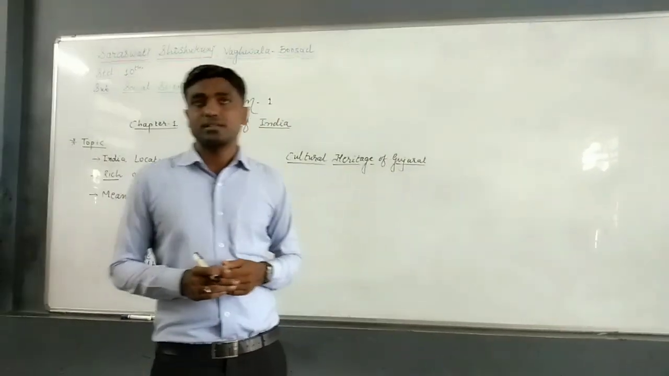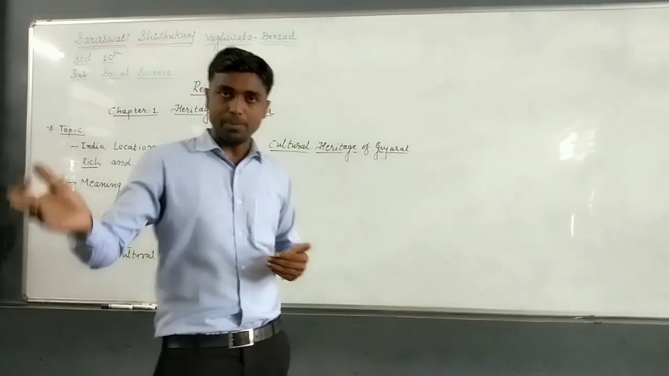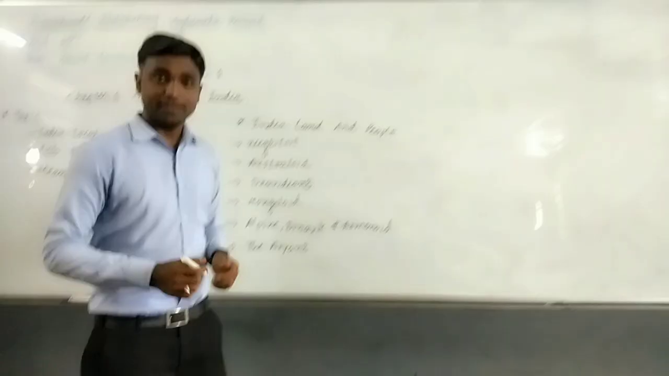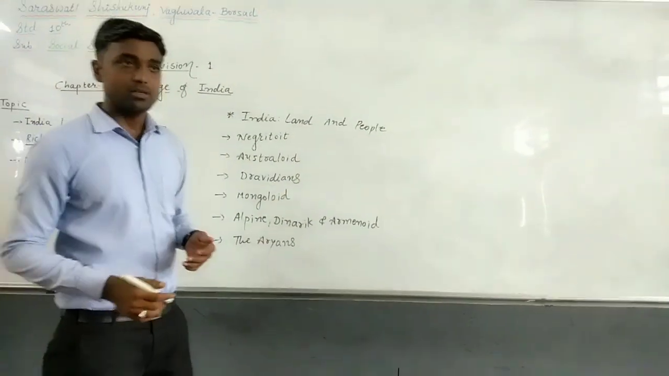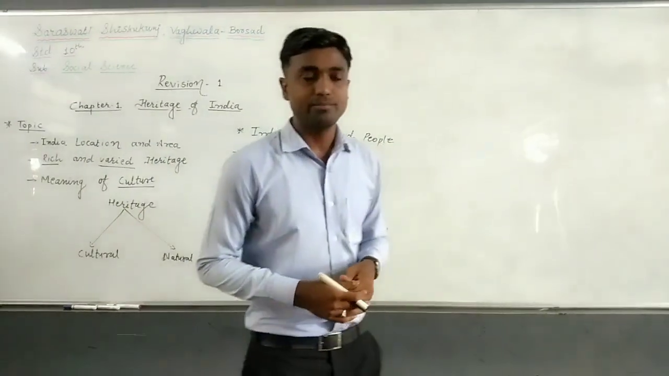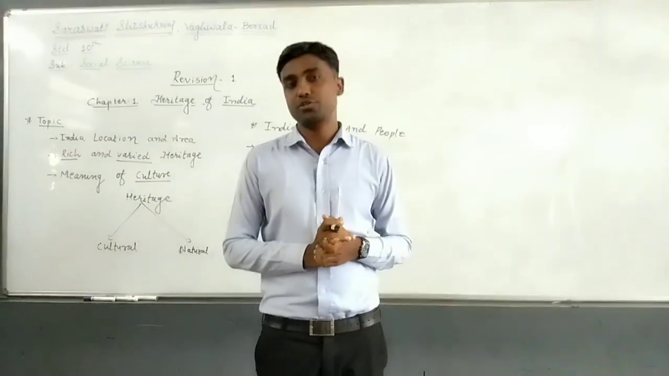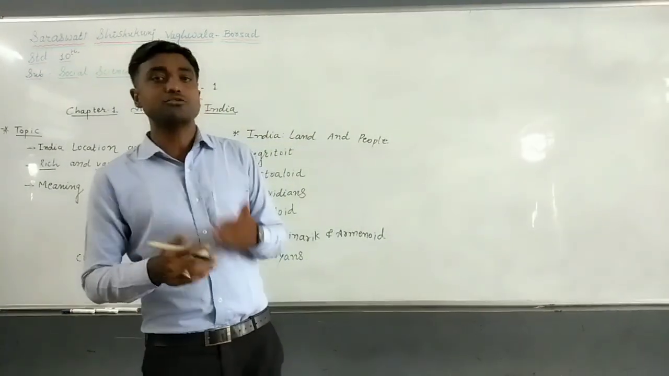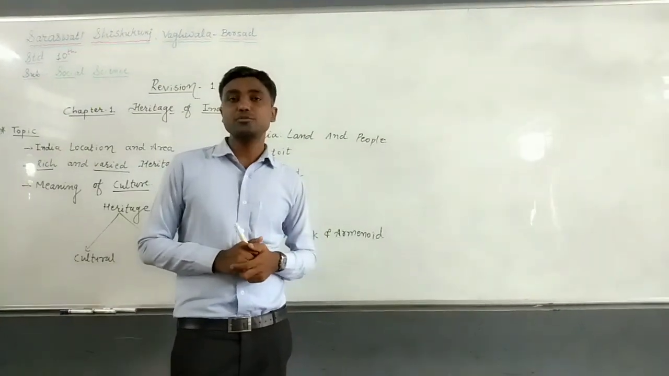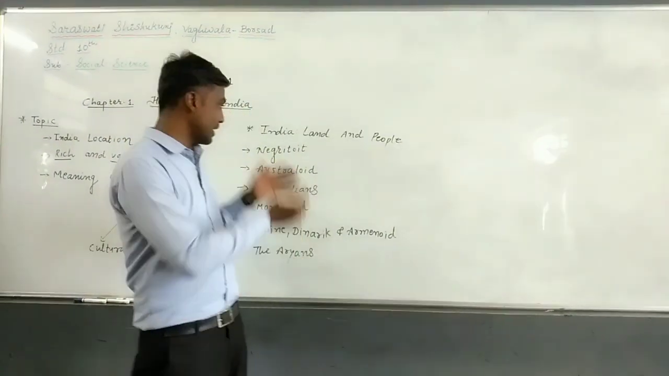Now we will discuss another topic, India, land and people. Some people think that the Dravidians were the most ancient people of our country. But before the Dravidians, six tribes came to India, which is also proved by our historians. So let's take a glance at it.